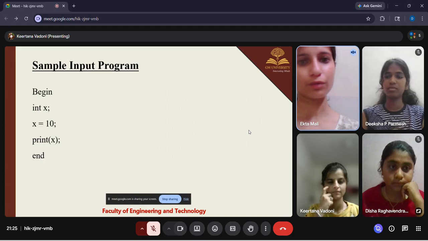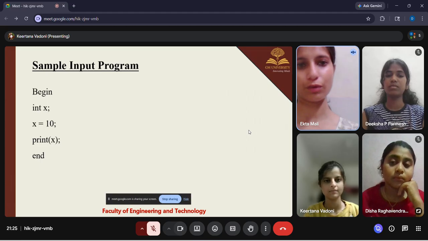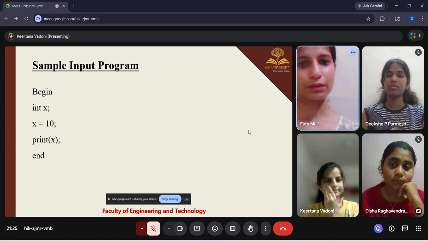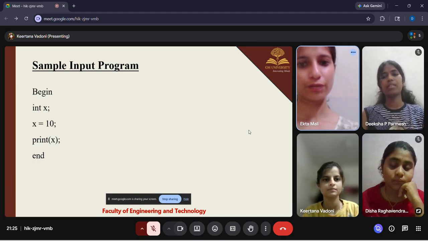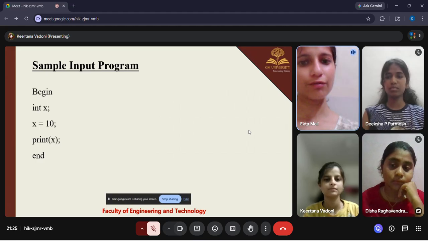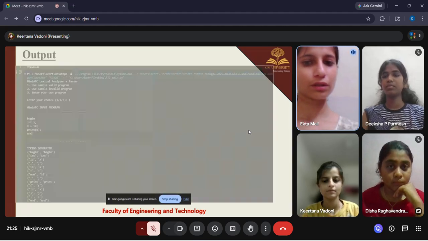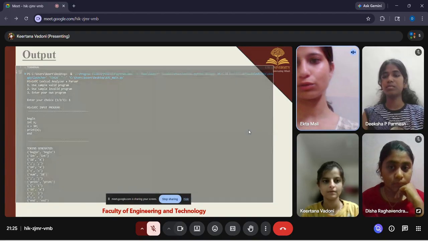Sample input program. Here we have an example of a mini ATC program. The program starts with begin, and it finishes with end. In between, we declare a variable named x, then we assign the value 10 to the variable x, and then we print the value of x. This next part will be continued by the next speaker.